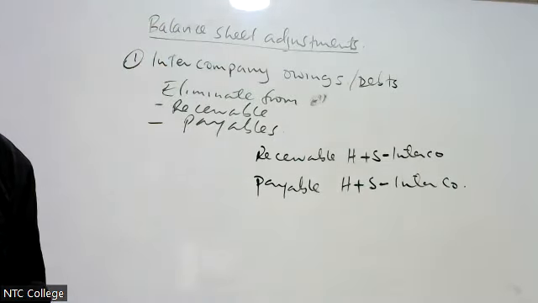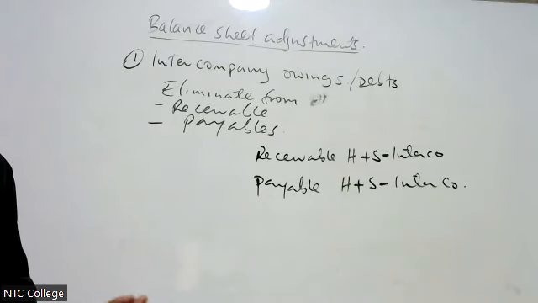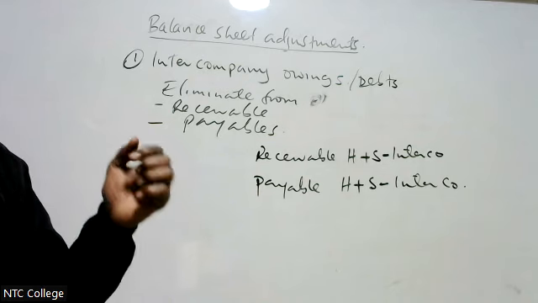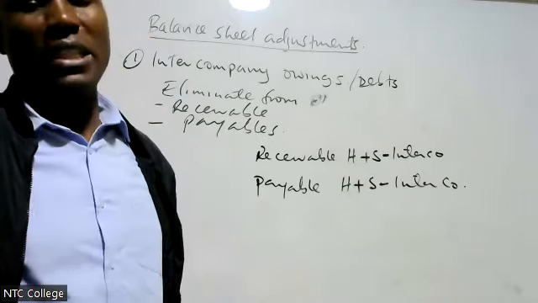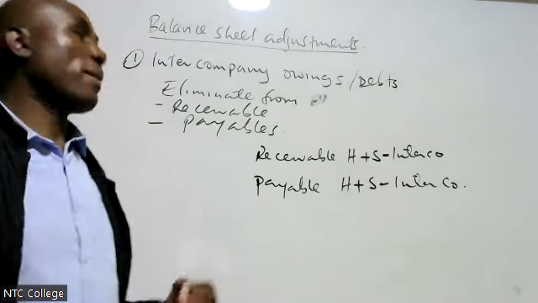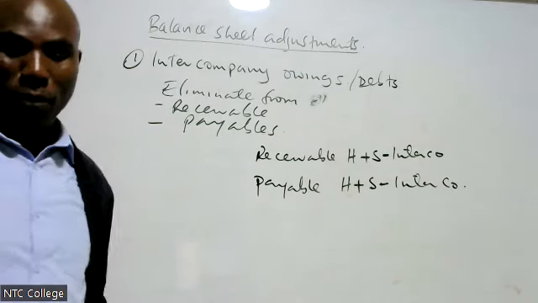I eliminate them from the receivables and the payables. Therefore, intercompany owings you don't consolidate, you eliminate from the receivables and from the payables. I believe that one we have understood, it has no problem.